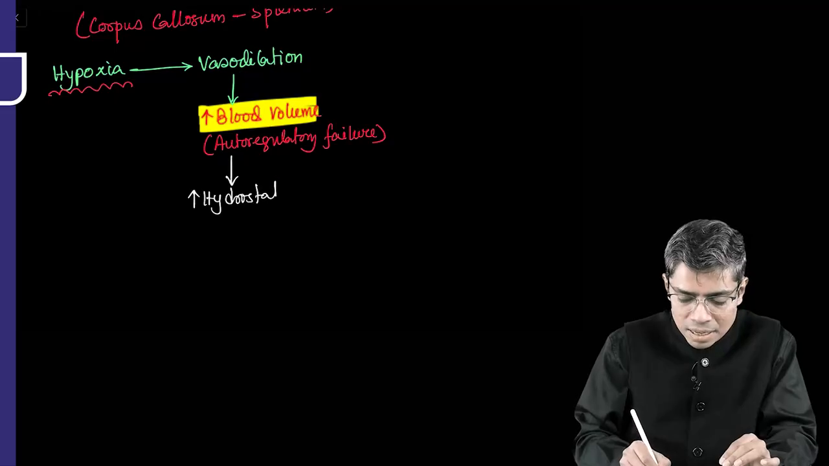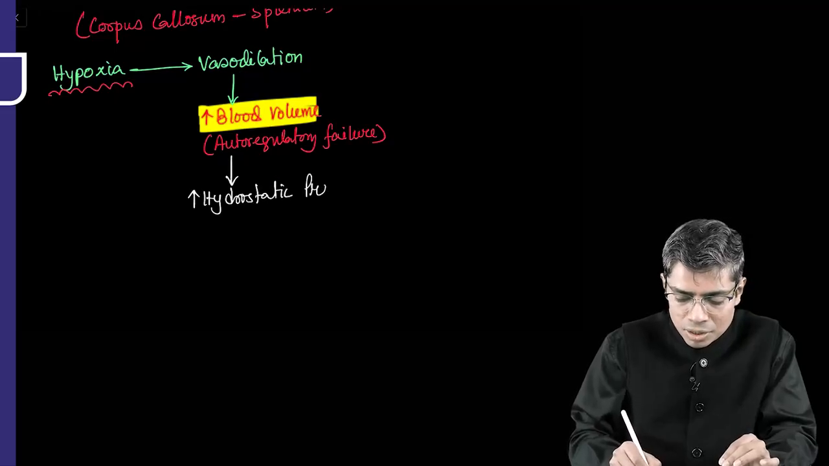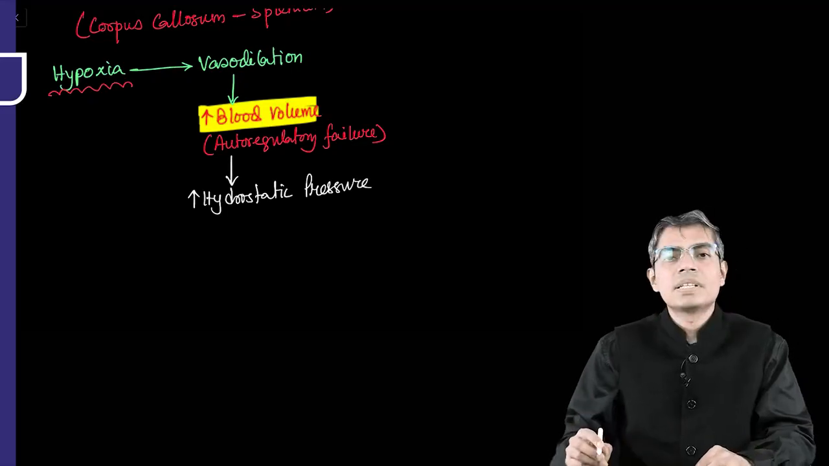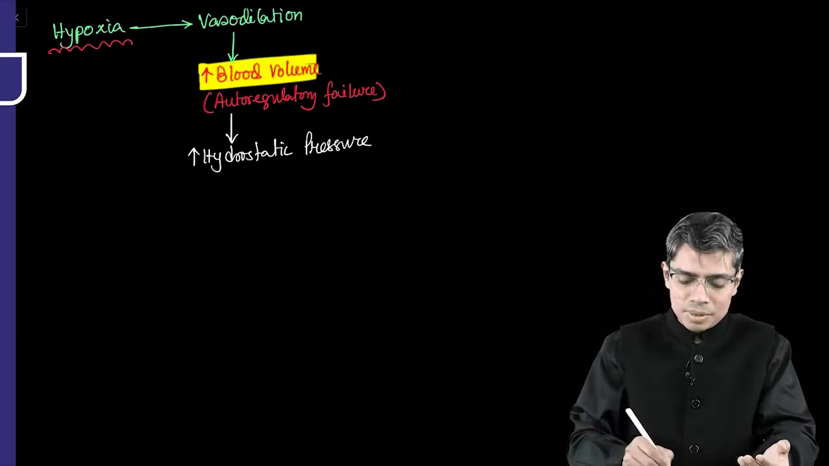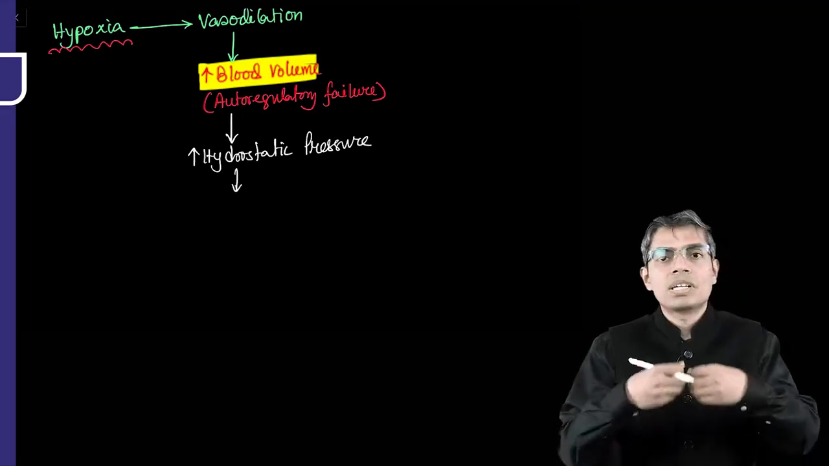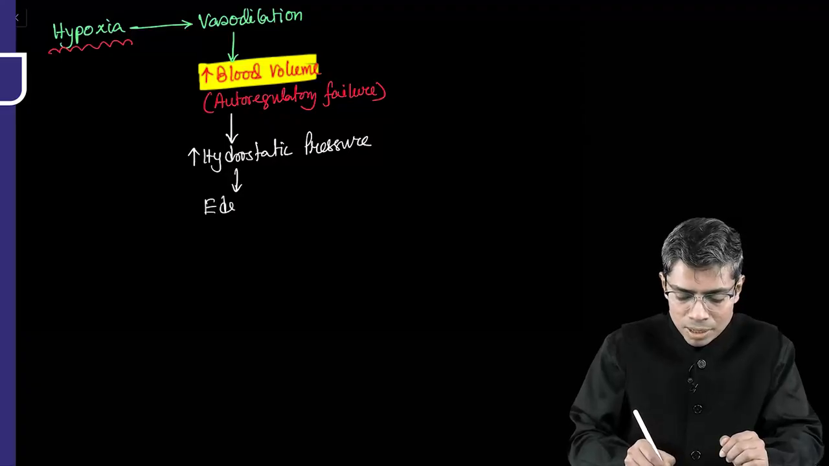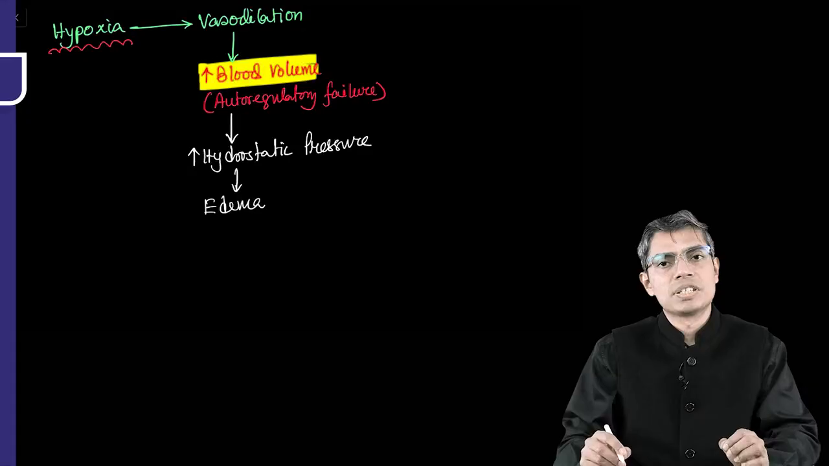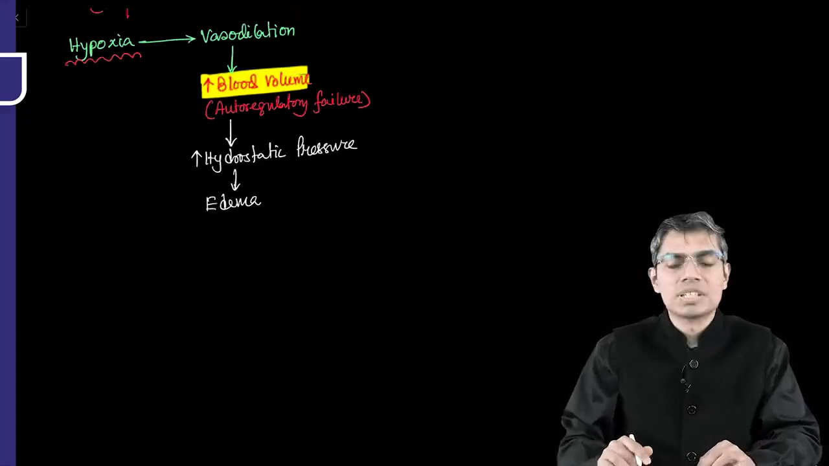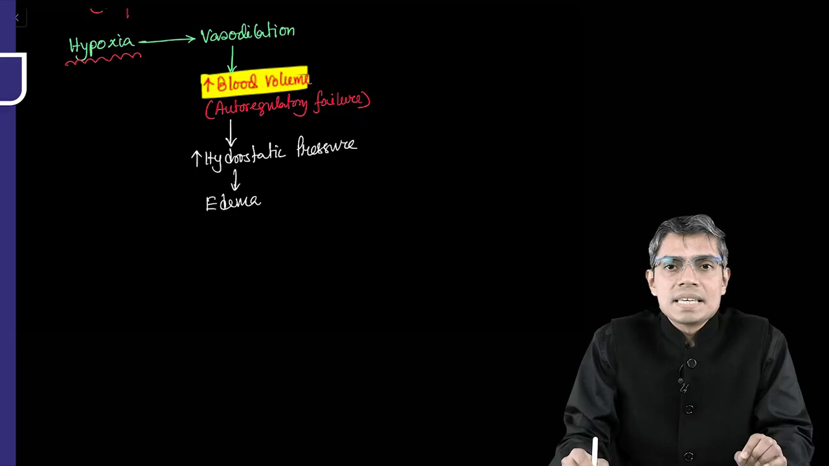There will be an increase in hydrostatic pressure of the capillary. And whenever there is an increase in hydrostatic pressure of the capillary, we know that water will come out from the capillary, and that will lead to the development of edema formation. This kind of edema formation is known as vasogenic edema.